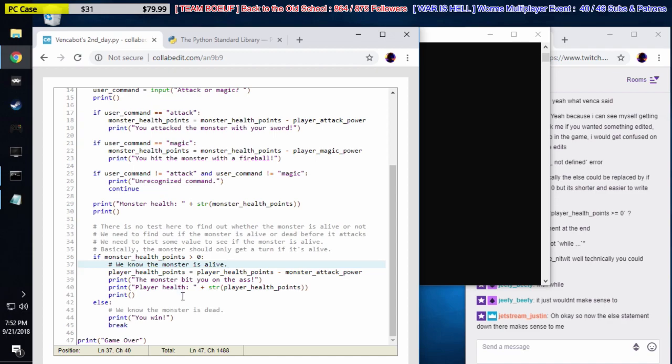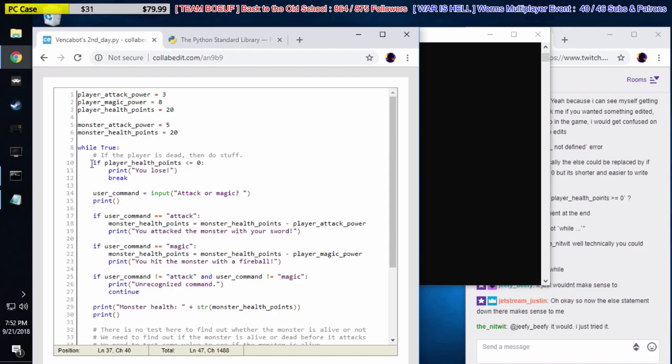And basically, if we don't get a break, that means that if the monster is alive, we go back to the top, right? So that means we go end here, we go back to the top because it's a while loop, and then we test if he's alive or dead.